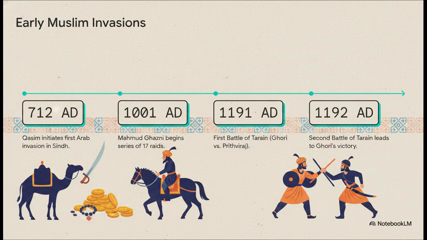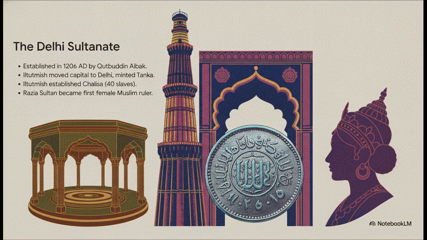In 1191, the Turkic invader Muhammad Ghori clashed with the Rajput king Prithviraj Chauhan at the First Battle of Tarain, where Ghori was actually defeated. However, Ghori regrouped, came back just 1 year later, and that Second Battle of Tarain in 1192 resulted in a decisive victory for Ghori, permanently sealing the fate of northern India. That victory led directly to the establishment of the Delhi Sultanate in 1206 AD.